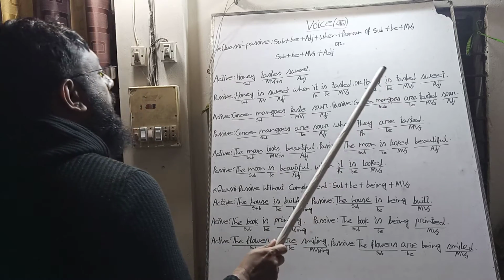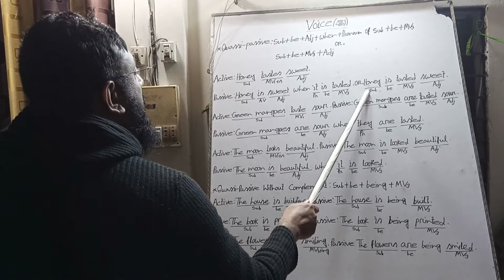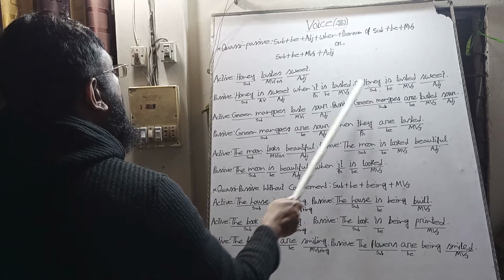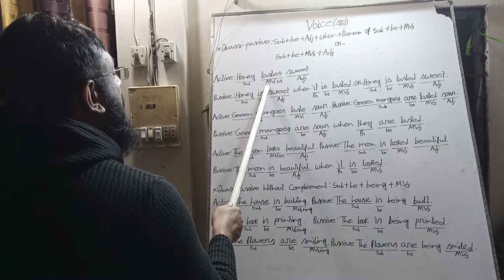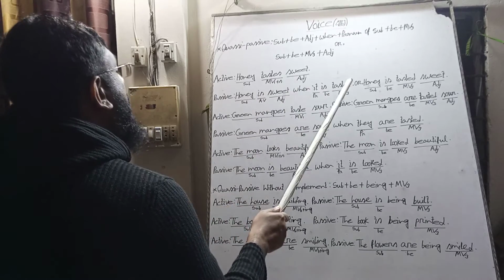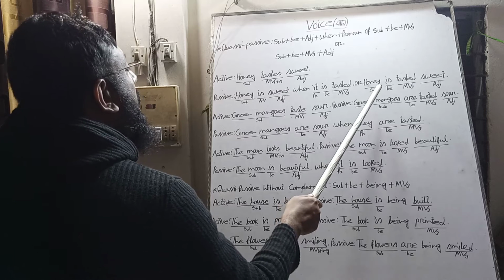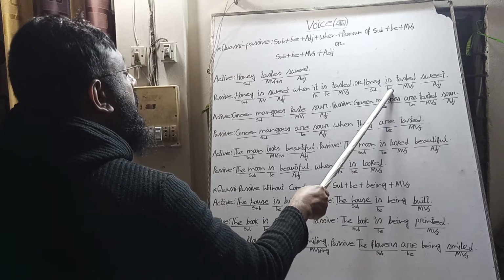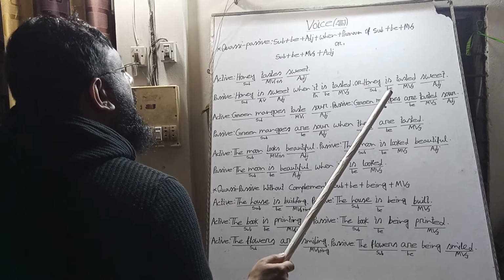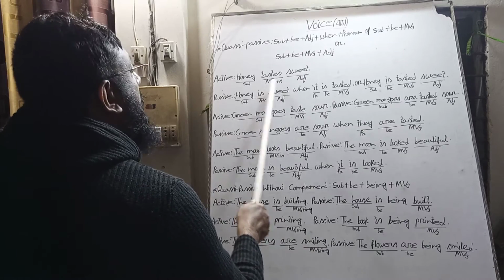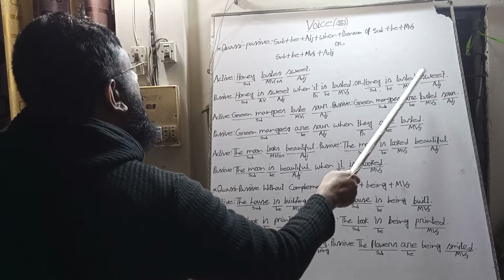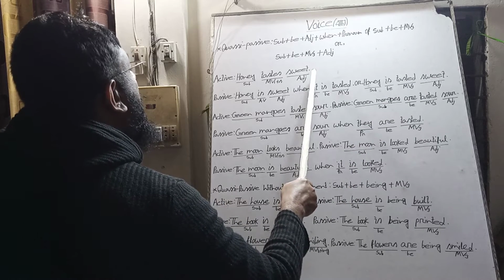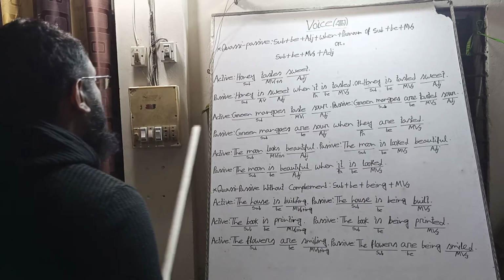Another alternative rule: the subject will be the subject honey and subject third person singular. It is present indefinite tense. It is a universal truth, a natural truth. So the be verb is will be written, and the past participle of the main verb tasted, and then we will bring the adjective sweet.